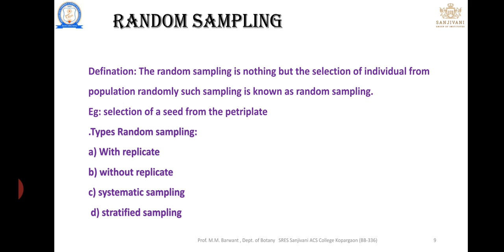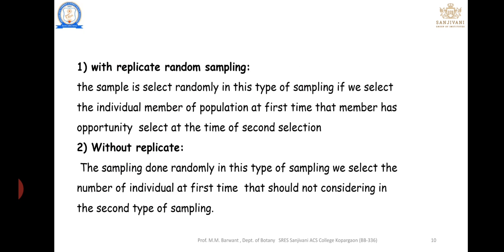For example, selection of a seed from a petri plate randomly is known as random sampling. The types of random sampling are: with replacement, without replacement, systematic sampling, and stratified sampling. In the previous lecture I explained with replacement and without replacement random sampling. It is a simple concept.